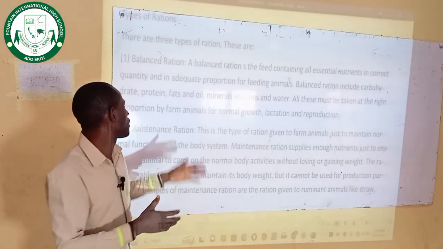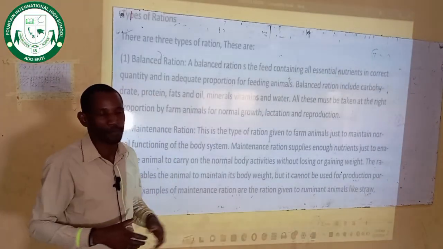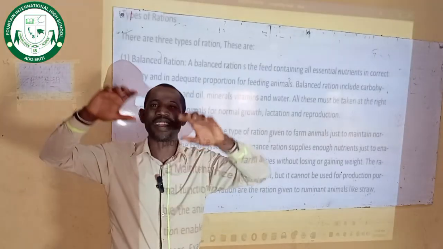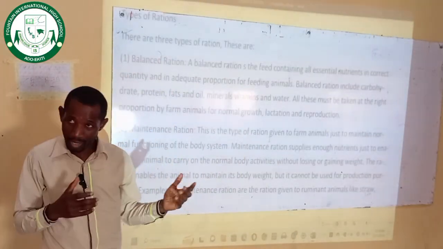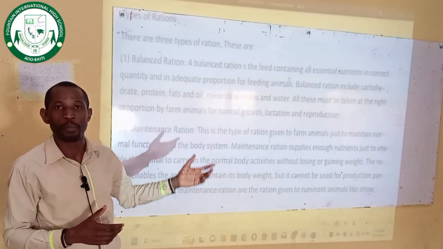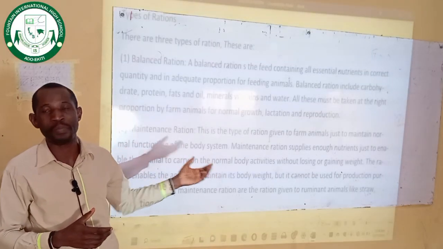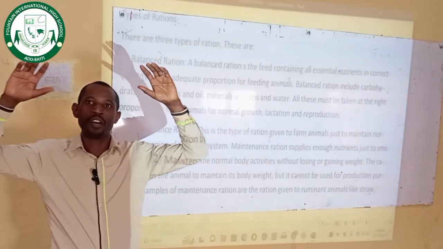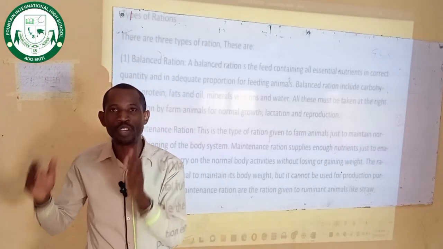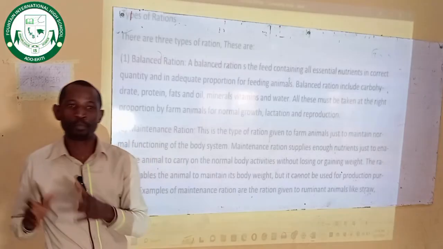The summary of balanced ration is a feed that contains all the essential nutrients, just like a balanced diet. In humans you call it balanced diet, but in animal production you call it balanced ration.